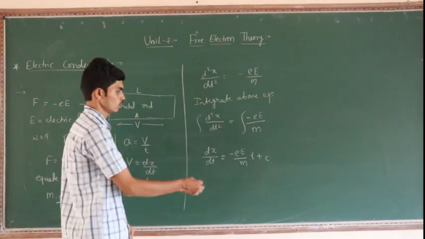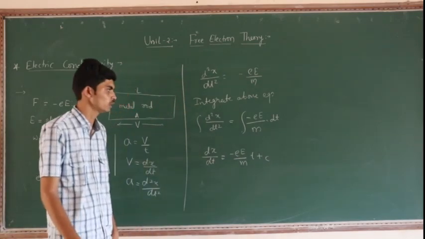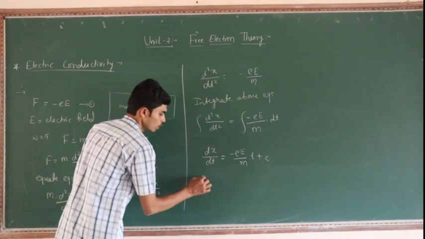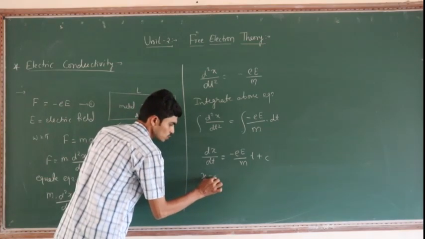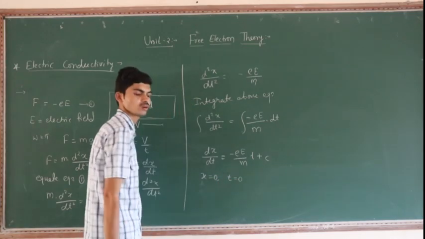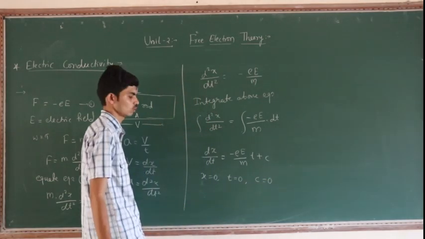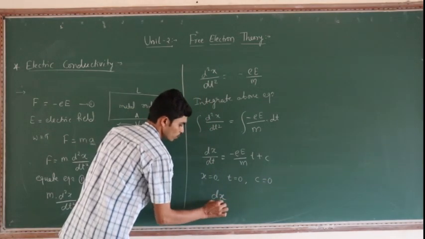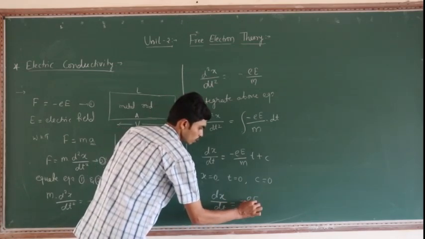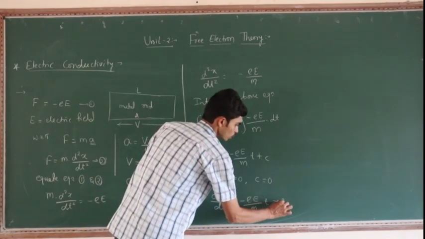Next, because here dt into dt. Once you get these things, put t is equal to 0, at that time dx by dt is equal to 0 and c is equal to 0. At that time we will get dx by dt is equal to minus eE divided by m into t, its equation number 3.